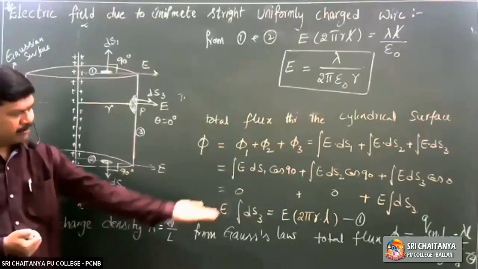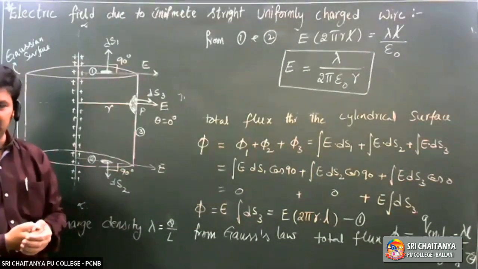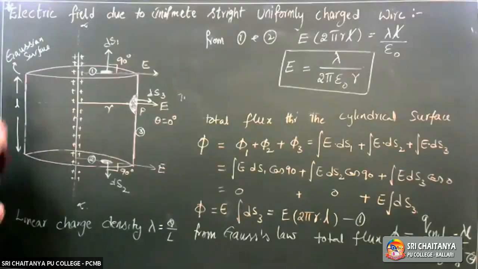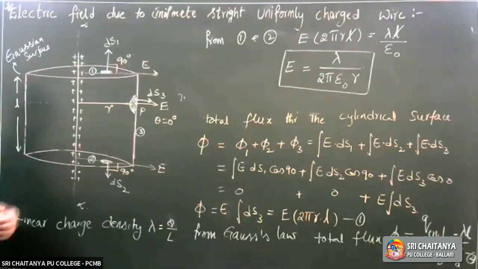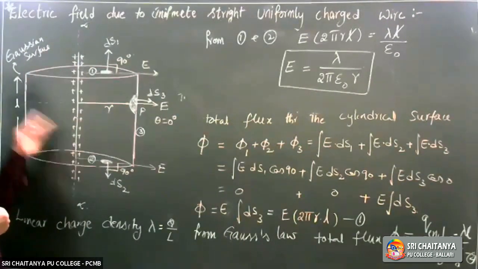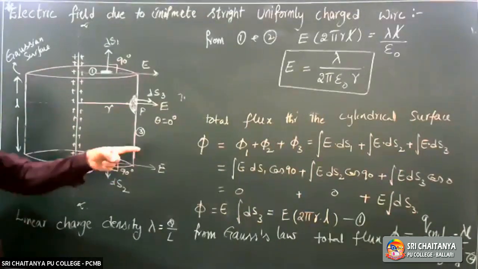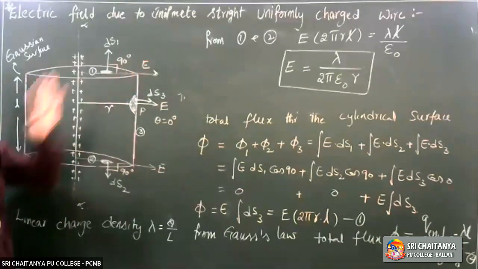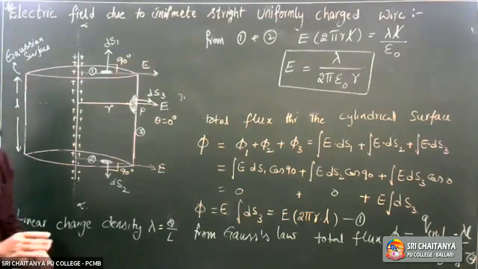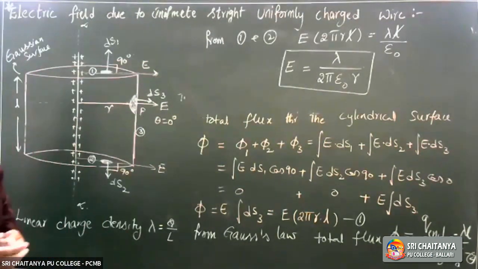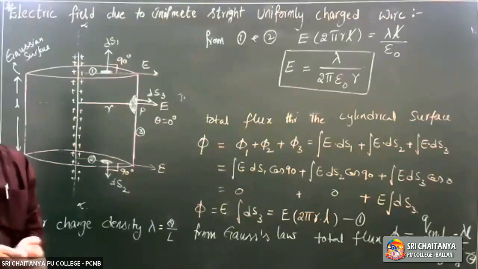Then here we are using Gauss law particularly. So from the Gauss law, what is the flux? Q enclosed by epsilon naught. Q enclosed means how much charge is enclosed in this Gaussian surface. Its charge per unit length is lambda. The charge enclosed for the length L is lambda into L. Equate those two, you'll get the answer. Clear? That is the formula: lambda by 2 pi epsilon naught R.